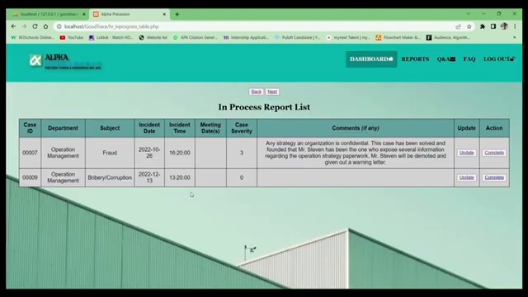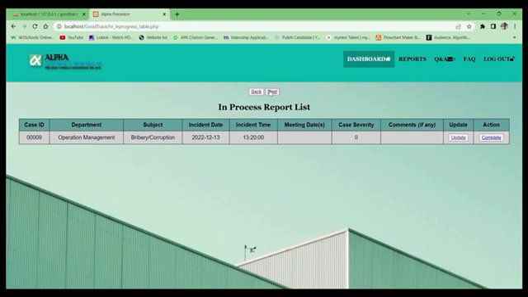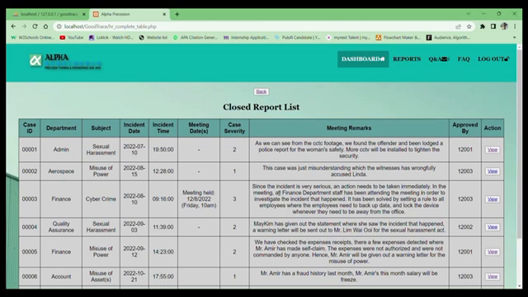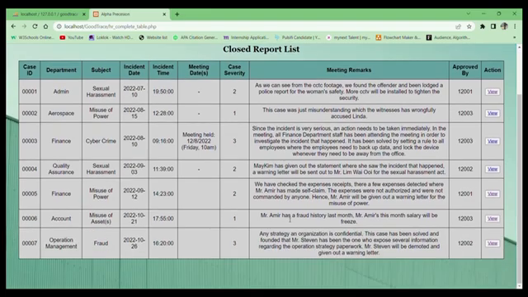So if all the details are complete, HR will click on the action button, which is complete, to update the case status to complete case. If the details are still blank, it means that the case is under investigation. So as we can see here, all the information has been updated, so HR can click complete. And then HR can click the next button to go to the closed report list. Here will appear all the closed cases. So HR can view the previous case details by clicking the view button. So here is an example.